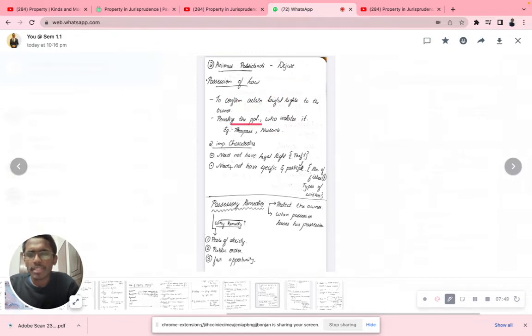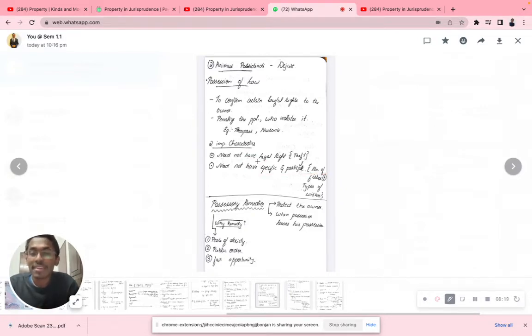Two important characteristics: need not have a legal right, and need not have specific and particular rights. Now remember, animus possidendi means de jure: to confirm certain lawful rights of the owner, to penalize the people who violate it. Somebody who violates it shall pay a lawful penalty for trespass and nuisance. The characteristics are that you need not have a legal right, and need not have a specific or particular number of fishes or types of fishes. It's very simple as that.